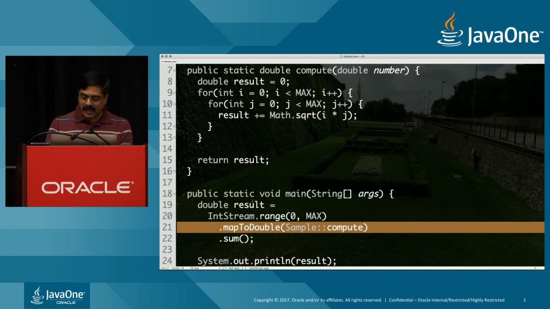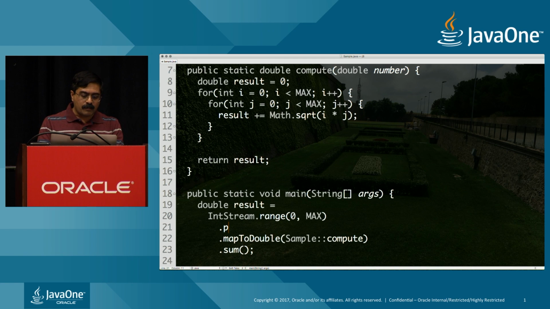In the meantime, let's run this in parallel. So I'm going to go ahead and say .parallel right here. And what is it going to do now?